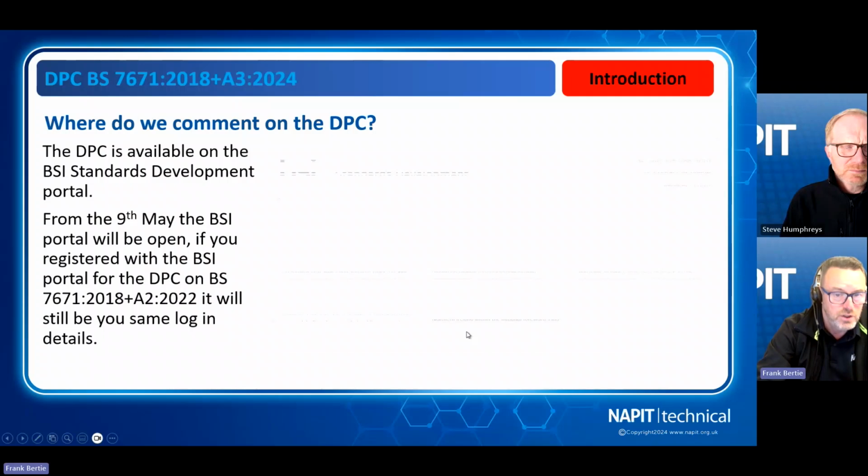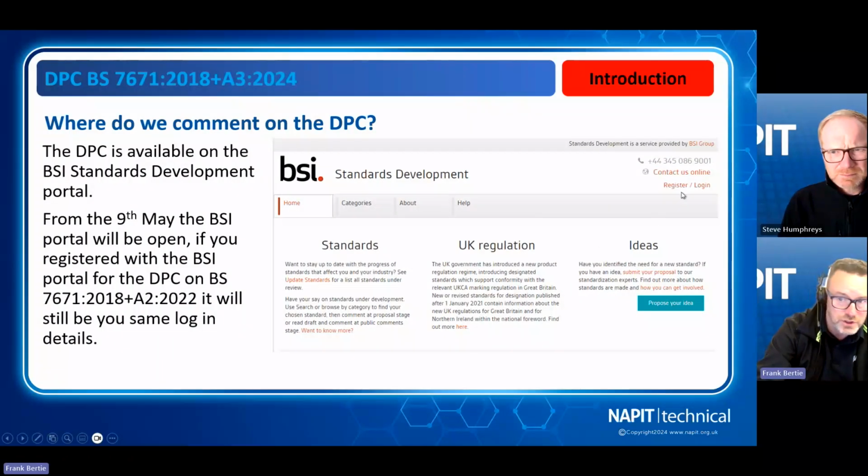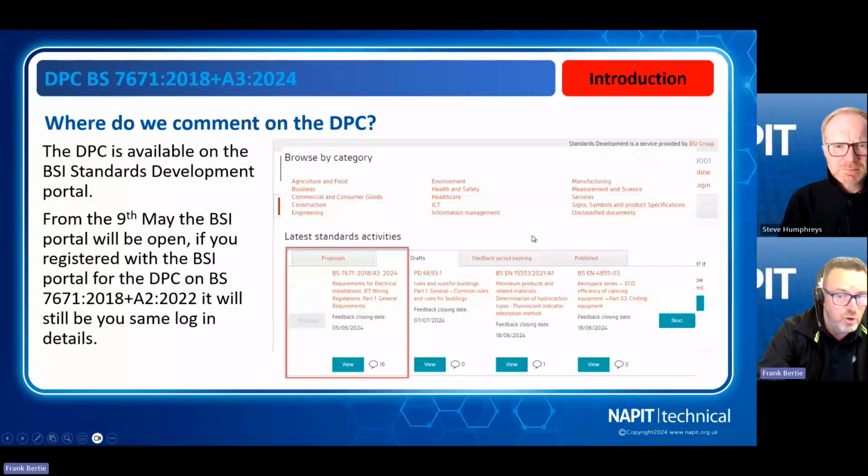Once you get in there, this is the document you'll see. You can see the register and login on the top right hand side. Once you click on that, if you've never registered before, just register and give your details. It's an email and a password. That's all you're looking for on there. Then when you get into the document, you've got the area for the draft for public comment for BS 7671 2018 plus Amendment 3 2024. And all you do is click on view on that.